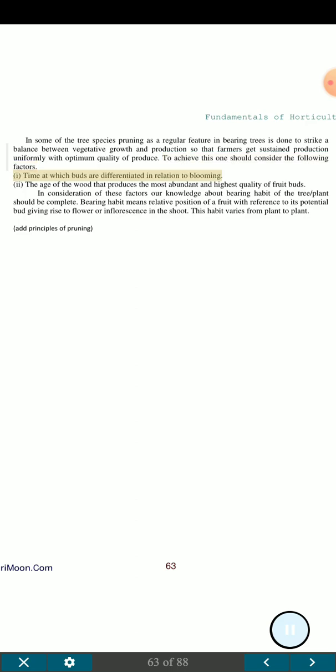I. Time at which buds are differentiated in relation to blooming. II. The age of the wood that produces the most abundant and highest quality of fruit buds. In consideration of these factors our knowledge about bearing habit of the tree plant should be complete. Bearing habit means relative position of a fruit with reference to its potential bud giving rise to flower or inflorescence in the shoot. This habit varies from plant to plant.